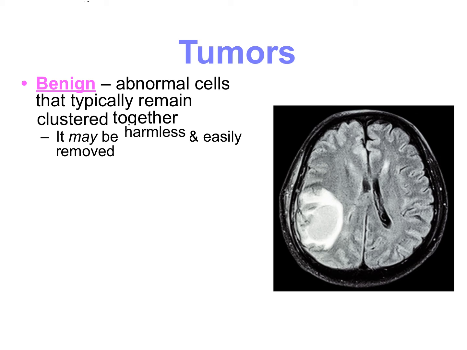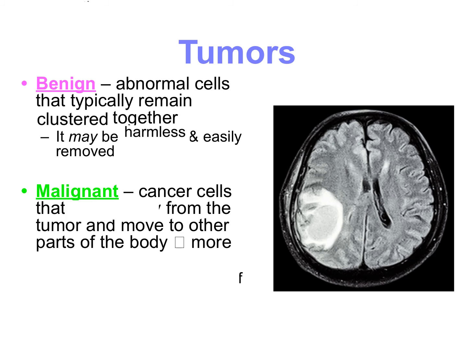An interesting example of a benign tumor are moles. They are abnormal growths, but they stay together in that same location. They're not spreading and typically harmless and easily removed. So having the word tumor come up in a medical discussion doesn't always have to mean that it's a bad thing.